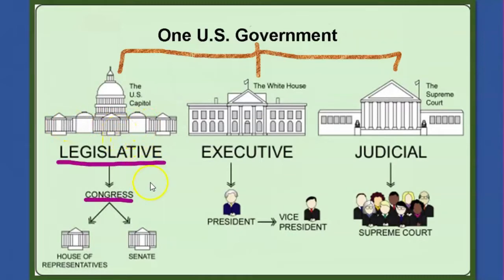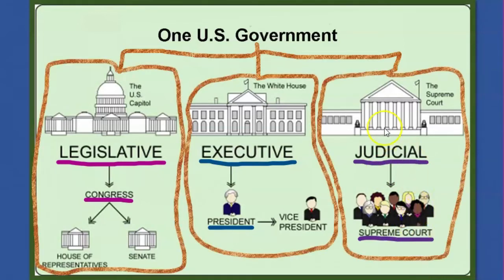Congress works here. This is the executive branch. The president works here, and the vice president. And here is the judicial branch. The Supreme Court works here. These are the three separate branches of our government.